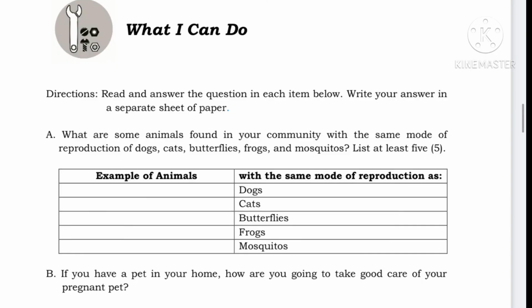For what I can do, read and answer the question in each item below. Write your answer in a separate sheet of paper. For letter A, what are some animals found in your community with the same mode of reproduction of dogs, cats, butterfly, frogs, and mosquitoes? List at least 5.